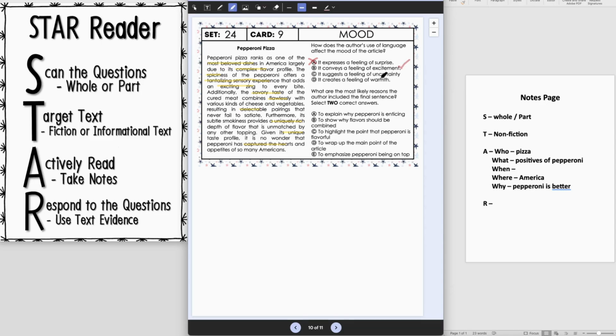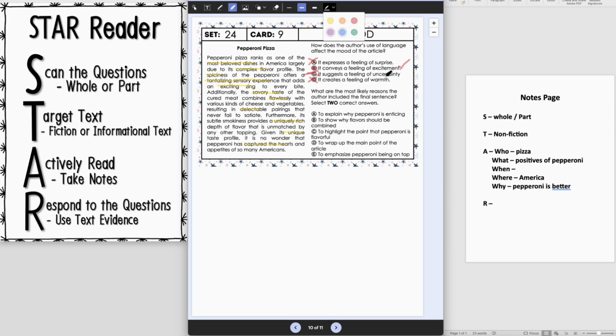To suggest a feeling of uncertainty. Well, there's definitely no uncertainty. This person loves pepperoni, so it's not that. To create a feeling of warmth. Well, they kind of describe the flavoring and say it's savory, but I wouldn't call that warmth. Okay, so let's go back. B, let's think about B a little more. To convey a feeling of excitement. Well, all this language is very positive about pepperoni. This author seems very passionate. So I can see how, yes, this is coming across as a feeling of excitement. So here B is the best answer choice.